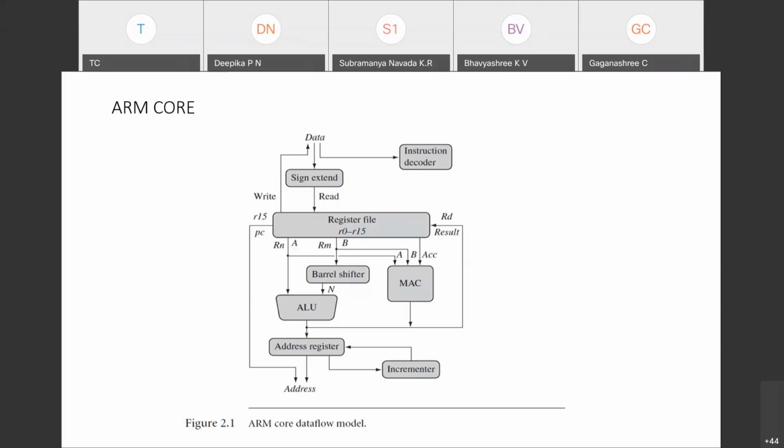R13, R14 and R15 are called special purpose registers, and these are the most important.